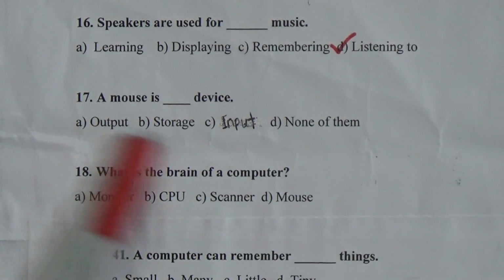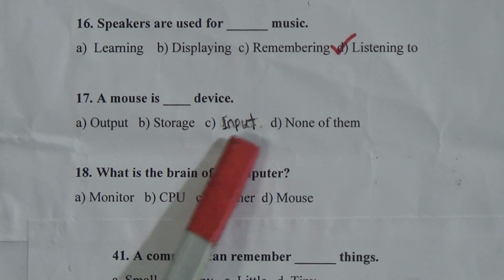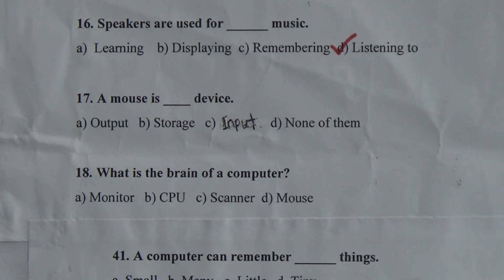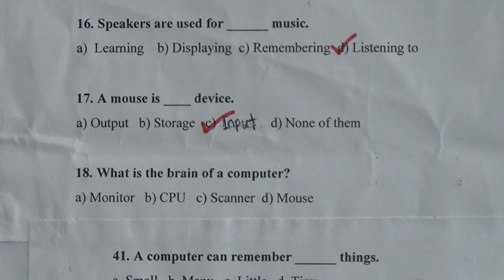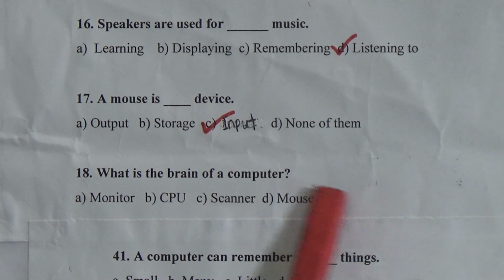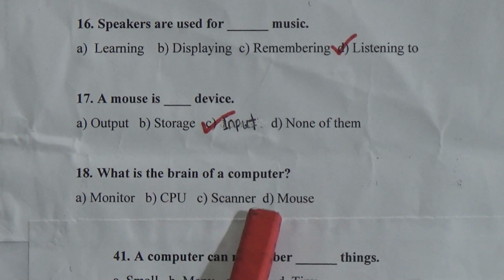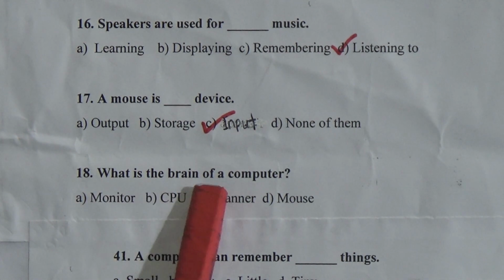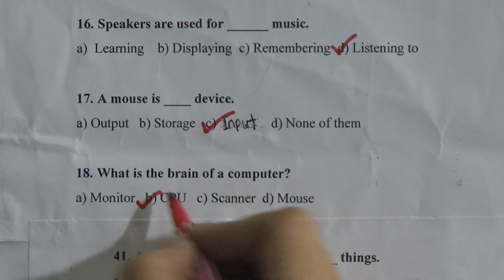A mouse is a dash device. A mouse is an output or storage device, input, or none of them. A mouse is an input device. What is the brain of a computer? Monitor, CPU, scanner or mouse? You know what is the brain? CPU is the brain of a computer.